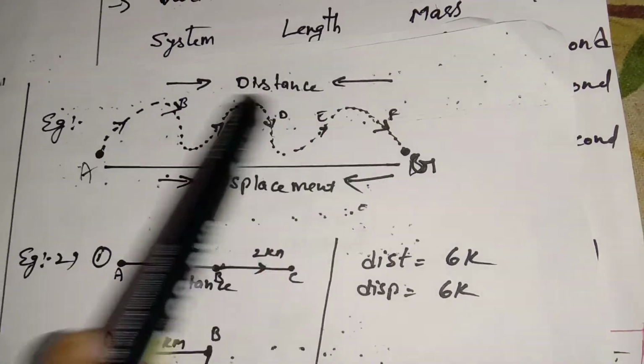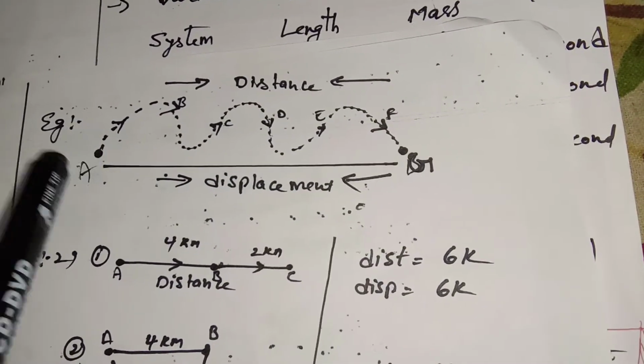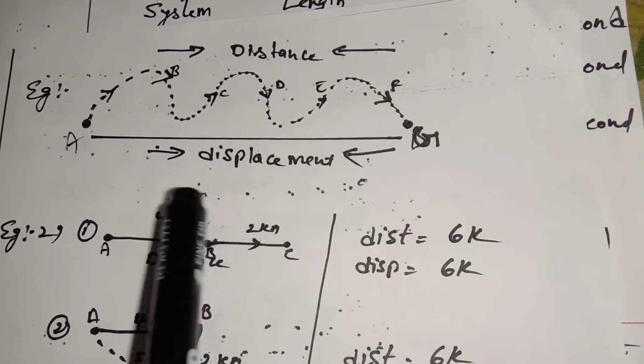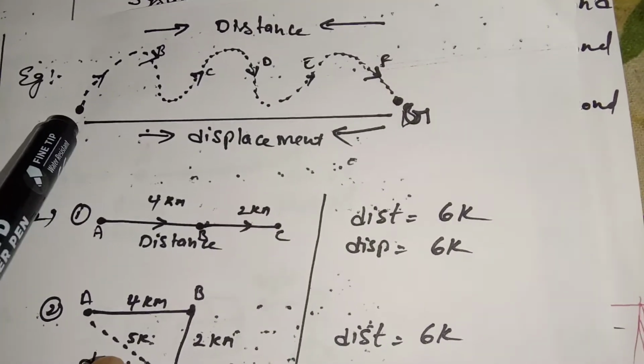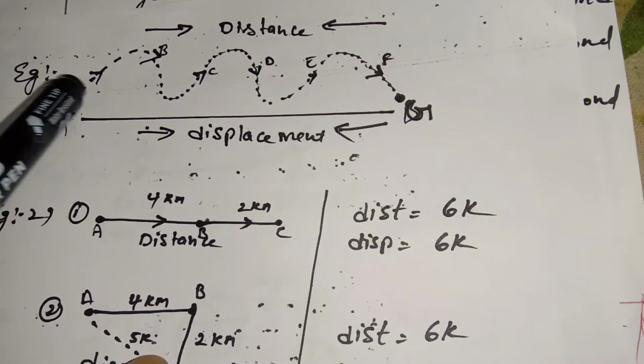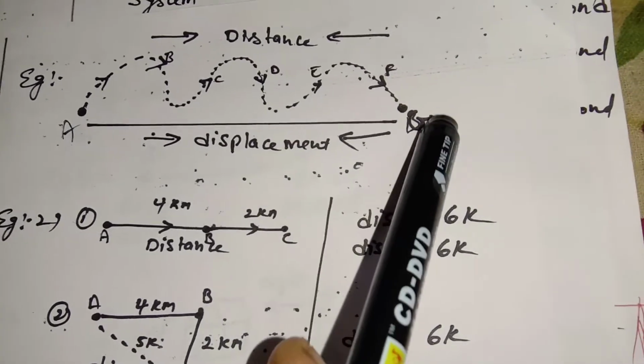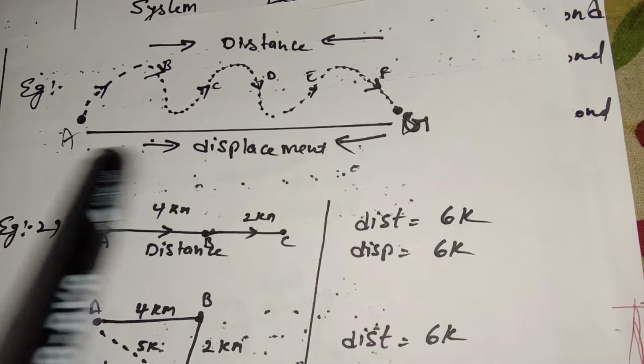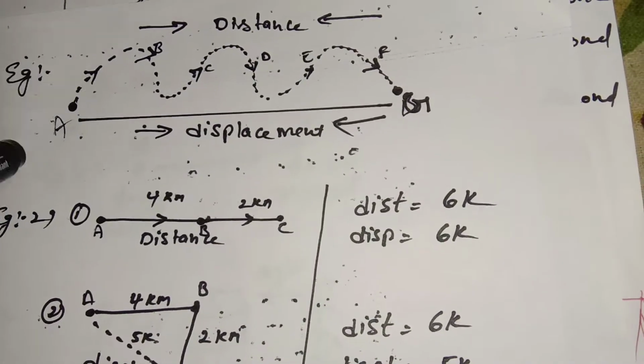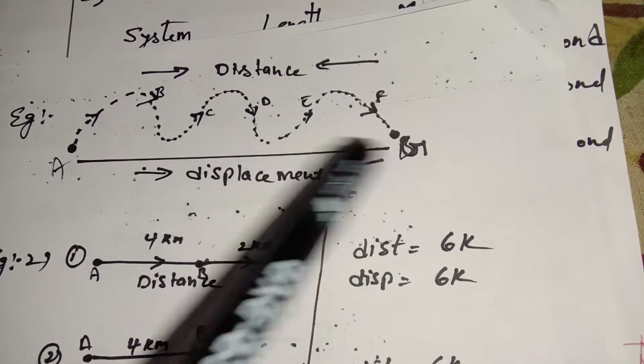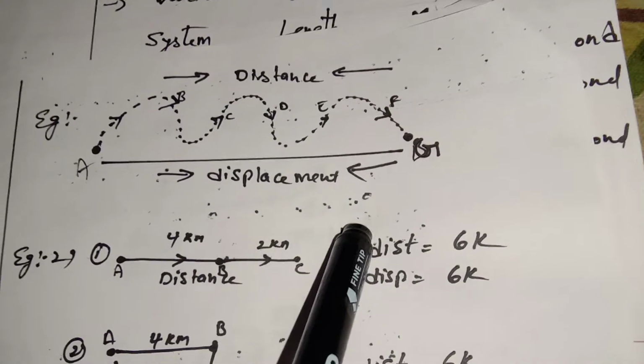This total value will give you the distance. Whereas displacement is the shortest distance between the initial point, the starting point, and the final point, the ending point. So the shortest distance from A to G is displacement.